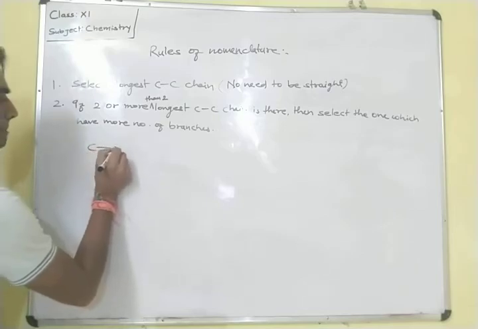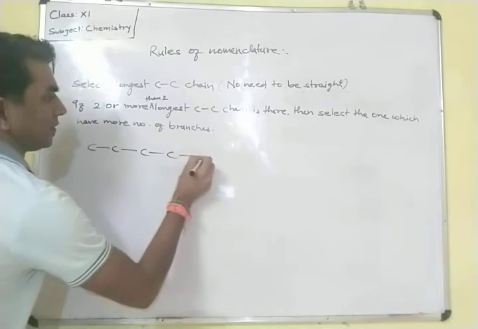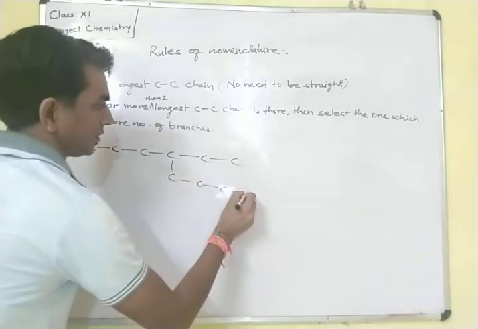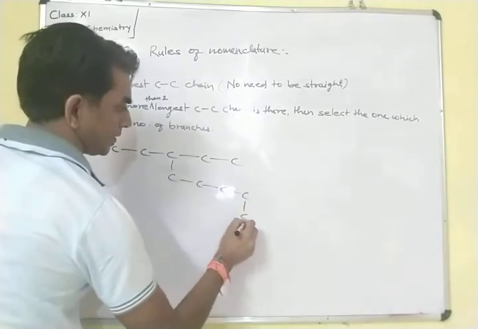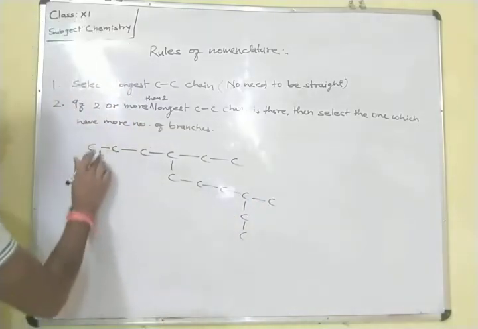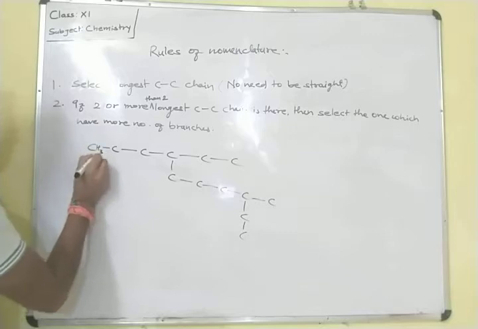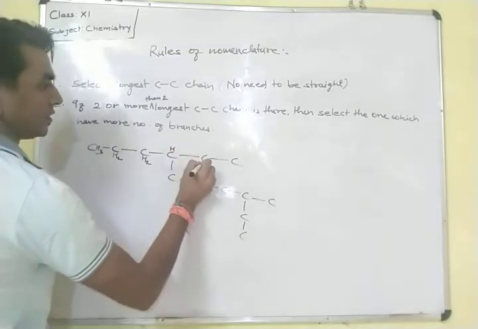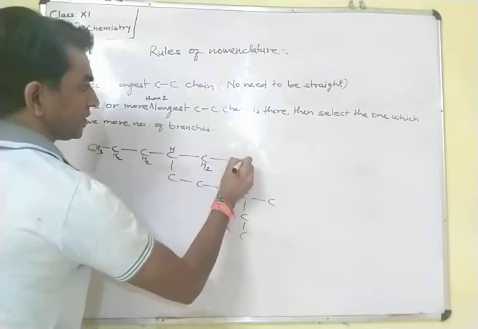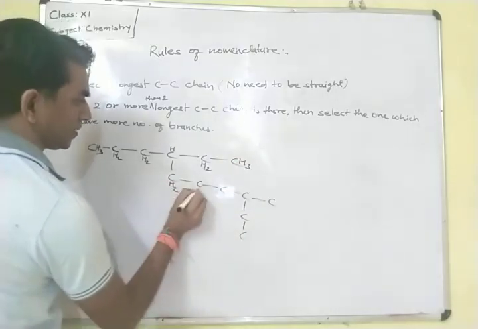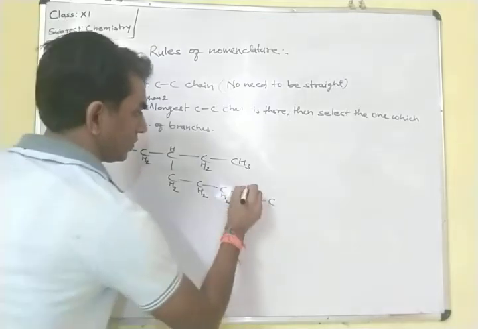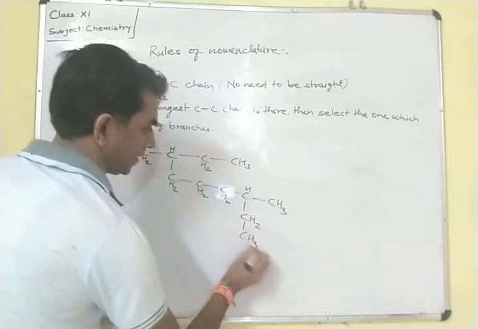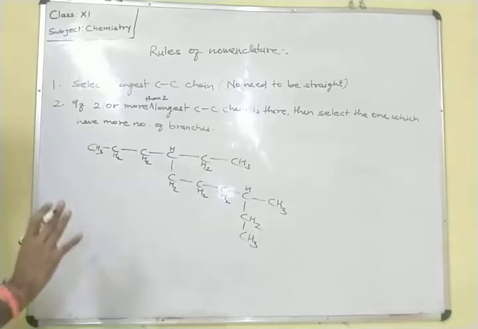Suppose for example, one carbon chain is there, C, and a C, and after that here it is C, here it is C and C. Just you have to balance, because the valency of carbon is 4, so CH3, here it will be CH2, here CH2, CH2, CH3, here CH2, CH3, CH2 and CH3.